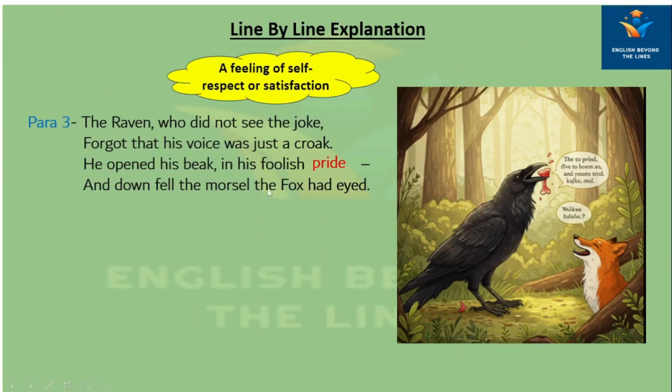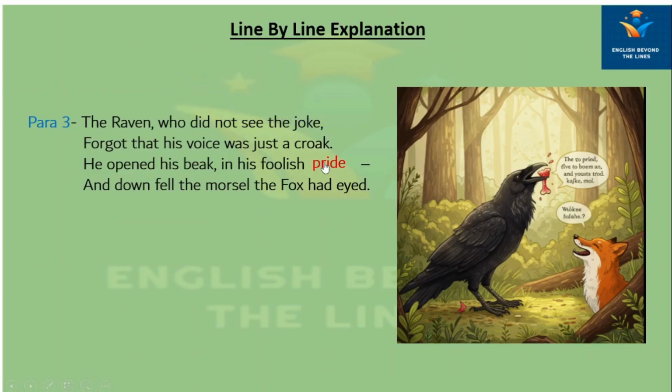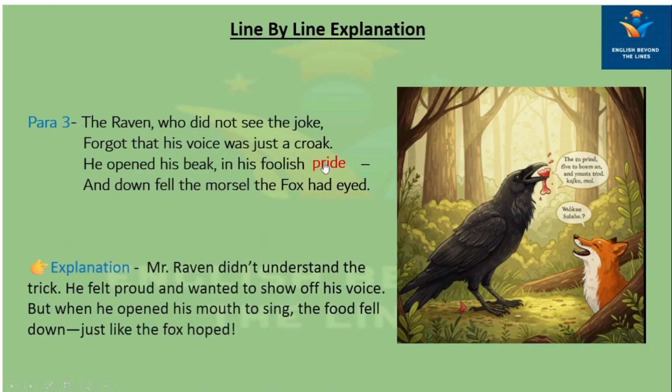And down fell the morsel the fox had eyed. Now, what is the meaning of this para? Mr. Raven did not understand the trick. He felt proud and wanted to show off his voice, but when he opened his mouth to sing, the food fell down.